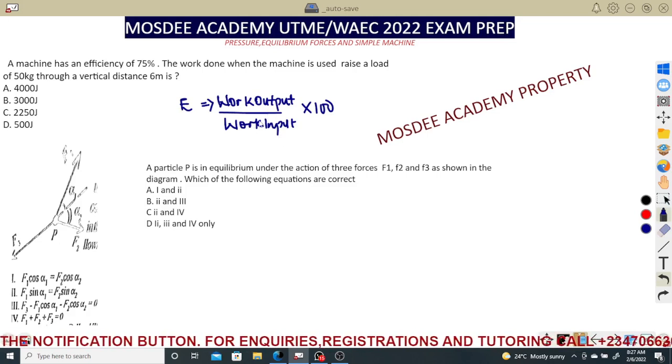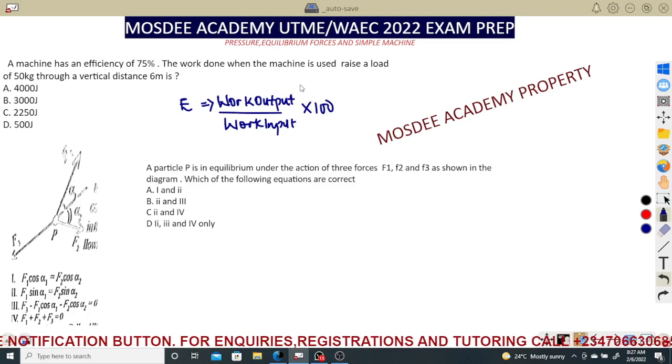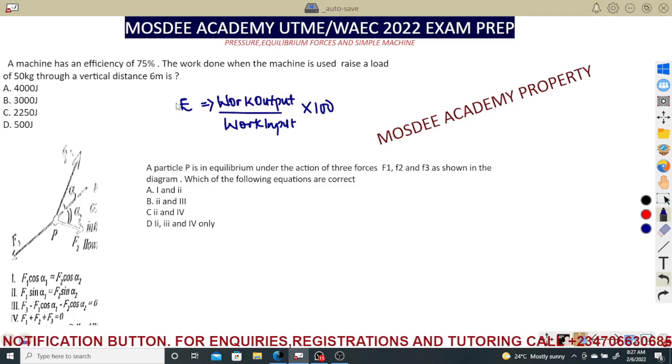The work you put into the machine is called the input. The total work the machine can do is the work input. The work output is the work that is being carried out by the machine. The work done when the machine is used to raise, that is the amount of work output. And this has been done to raise a load of 50 kg.